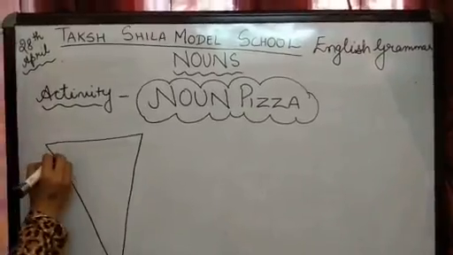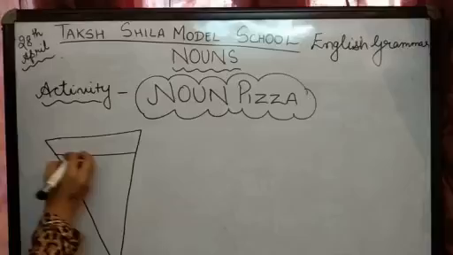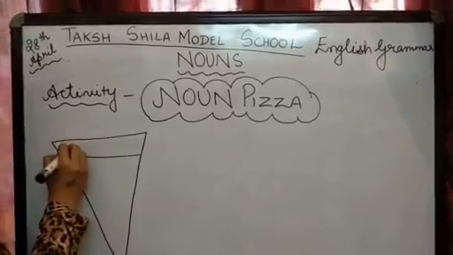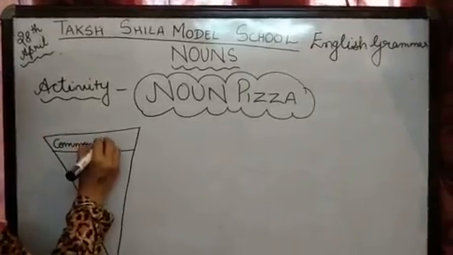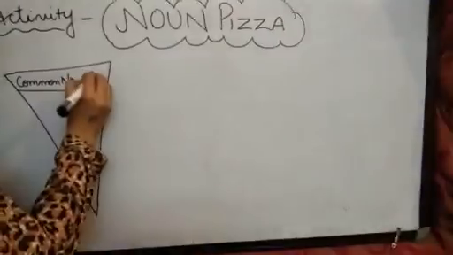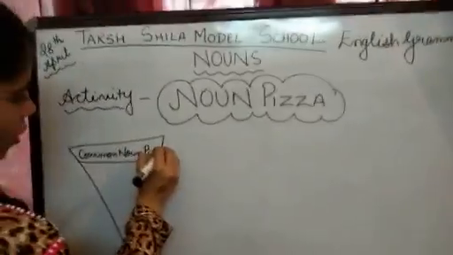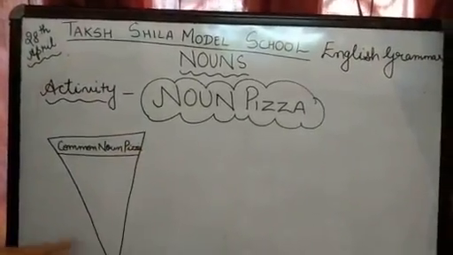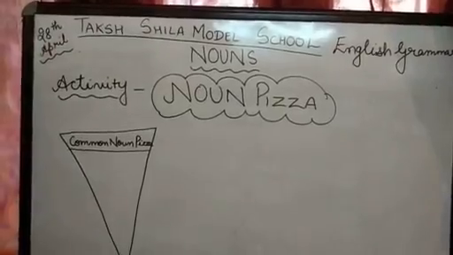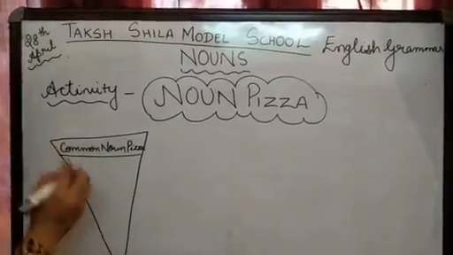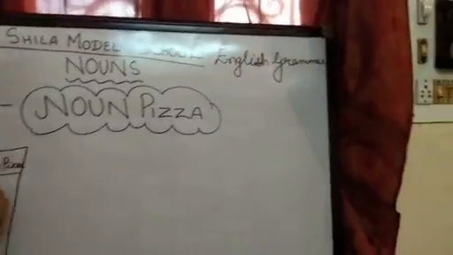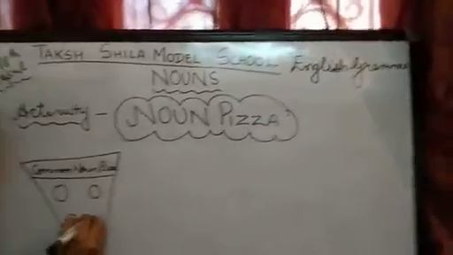And in that sheet you have to first mention that it is common noun pizza, right? Common noun pizza. And in that common noun pizza, what do you have to do? You have to add spices also. So how will you add spices? By making circles or something else.